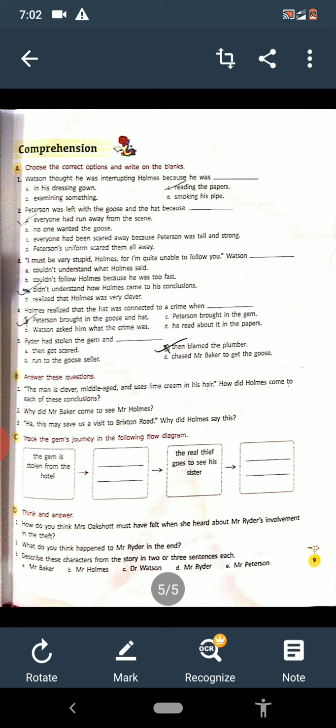Now see what is the second question. What do you think happened to Mr. Ryder in the end? What do you think? Yes, we think he must be captured. Mr. Ryder must be captured by Holmes.